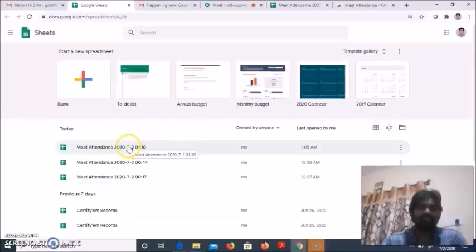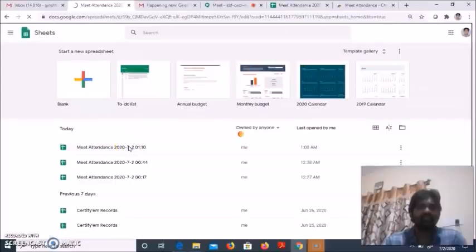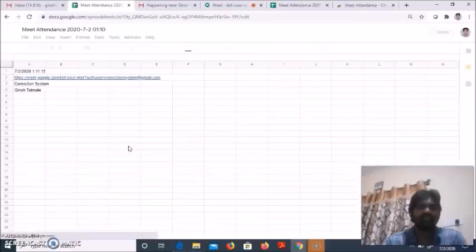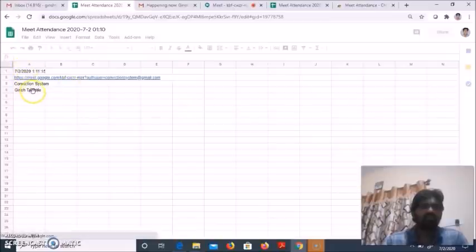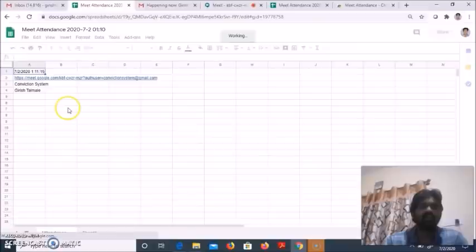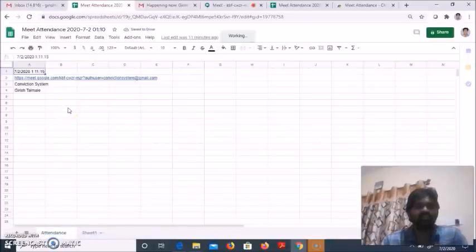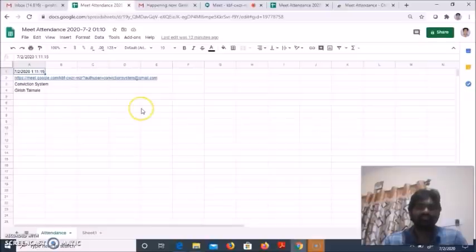So here you can see the attendance of the participants. So this is the attendance of the participants with its time frame. So this is the way you can capture the attendance of your participants in Google Meet by using the Meet Attendance Google Chrome extension. So thank you one and all.